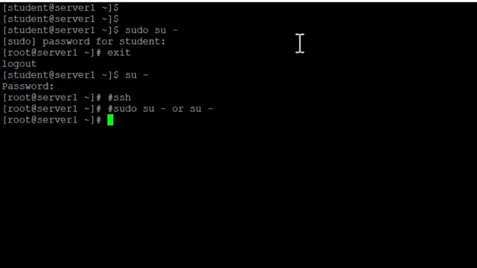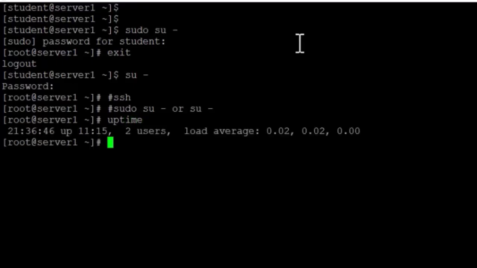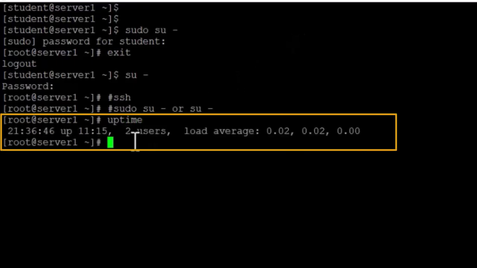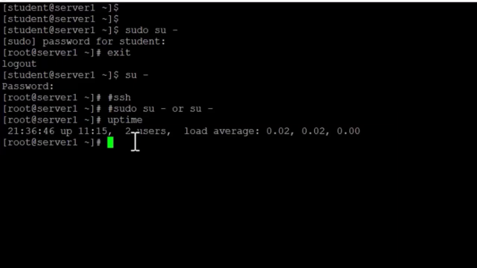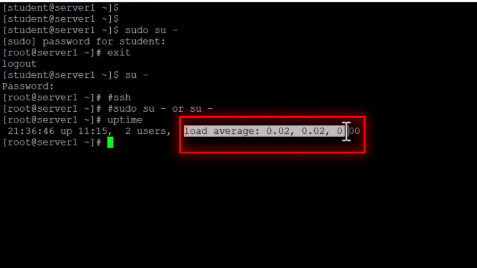Now the third command you will be using is to check the uptime on the server. You will use this because most of the time you will get many incidents reporting that your server is not up or it has just come up. So you can check it with this command. This command is showing that this server has been up for 11 hours 15 minutes. Currently 2 users are logged in and its load average is this, which means this server has no high load.